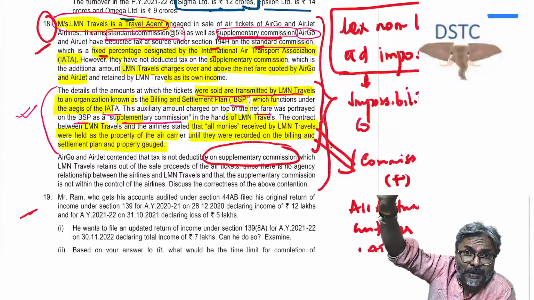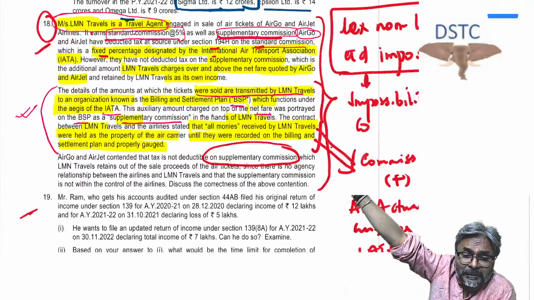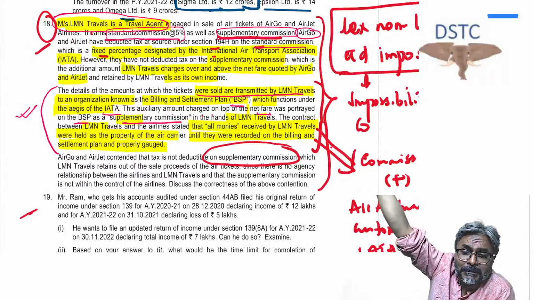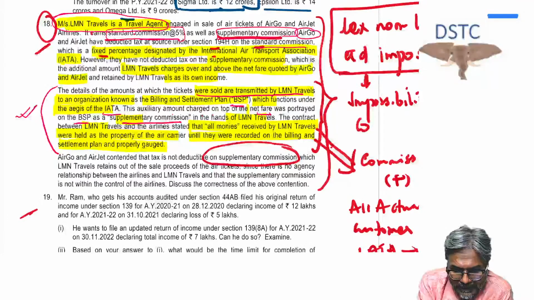So how much is the extra amount? 4,000. So 4,000 was being transmitted in that BSP, Bill and Settlement Plan, as what? As an extra commission, supplementary commission in that of Element.